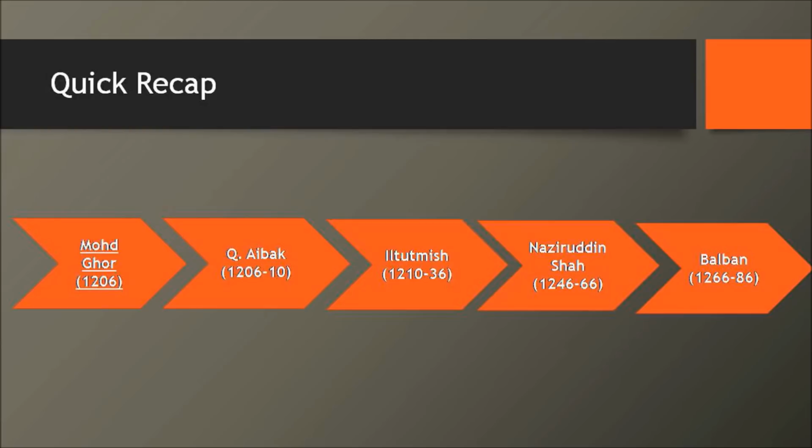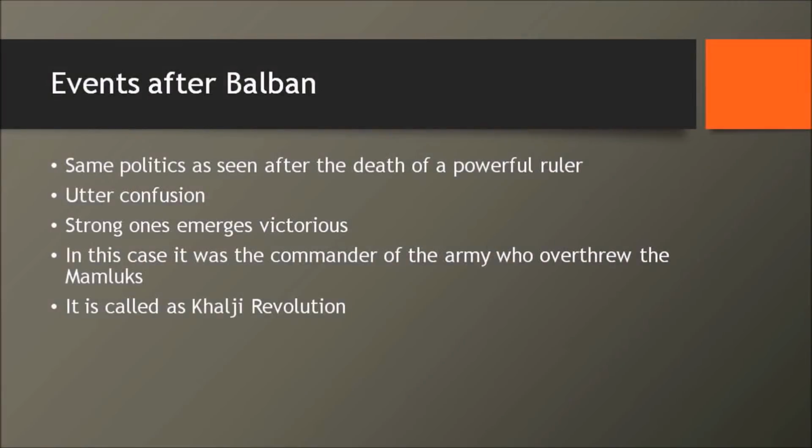Okay, now before we start, let us have a quick recap. What had happened? In 1206, Muhammad Ghori dies, and then Qutubuddin Aibak rules Delhi from 1206 to 1210, and then Iltutmish takes over. Then for 26 years he is ruling Delhi. Then you have a weak ruler, his name is Nasiruddin Shah. Balban is ruling as a de facto wazir here, and then 20 direct years by Balban. So totally you have 40 years of Balban. And that's what happened here.